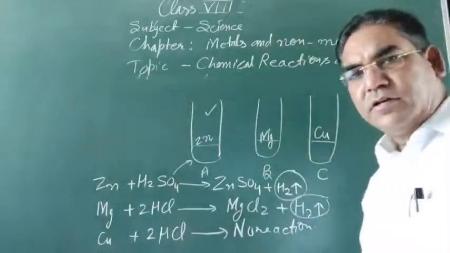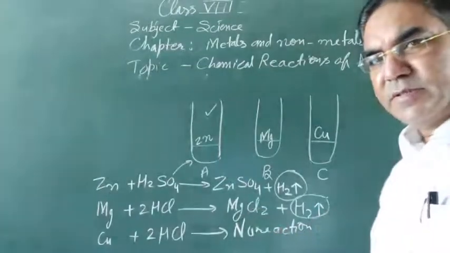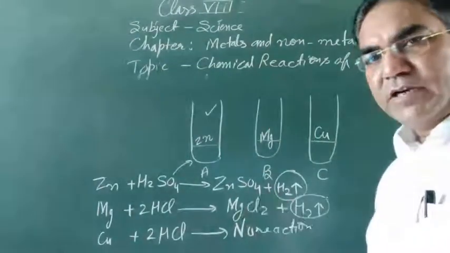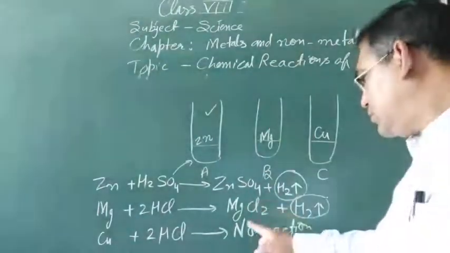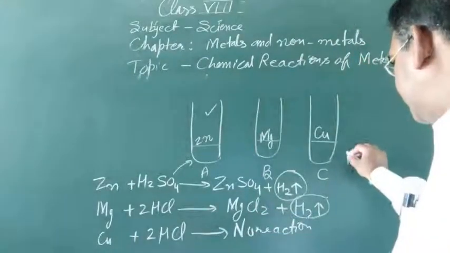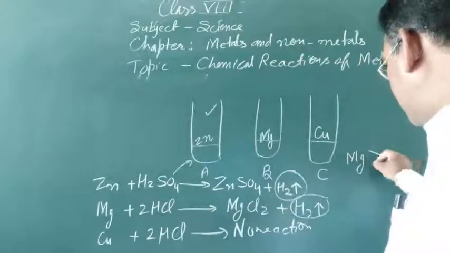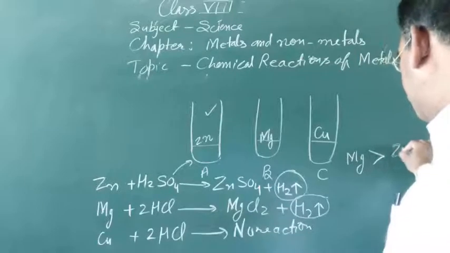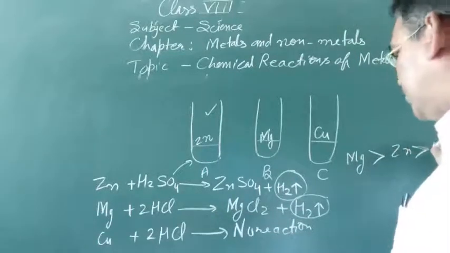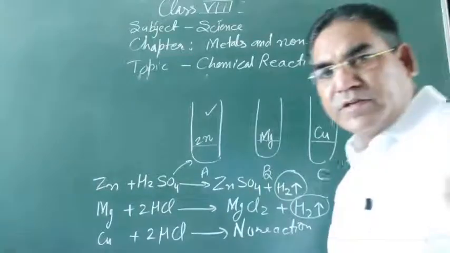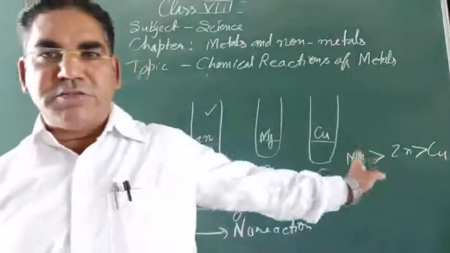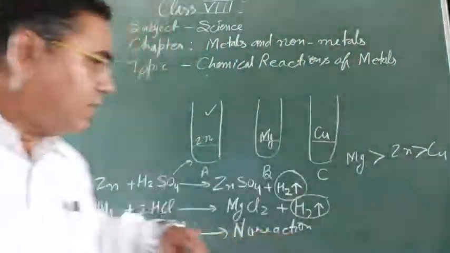In the third case, no reaction takes place. This experiment shows that magnesium is more reactive than zinc and zinc is more reactive than copper.